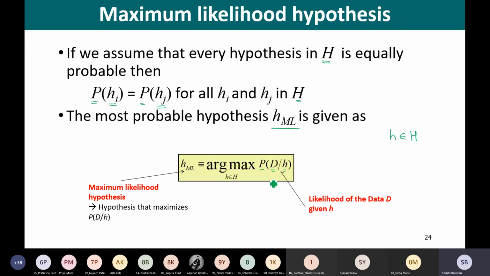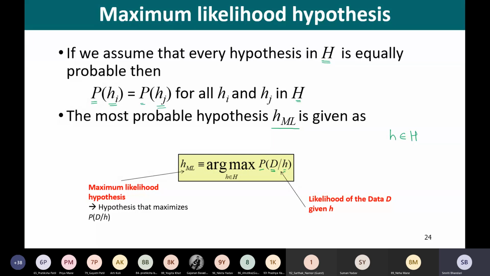So probability of observing data D given the hypothesis H, that is denoted by this quantity, probability of D given h. That means probability of observing data D given some hypothesis h.